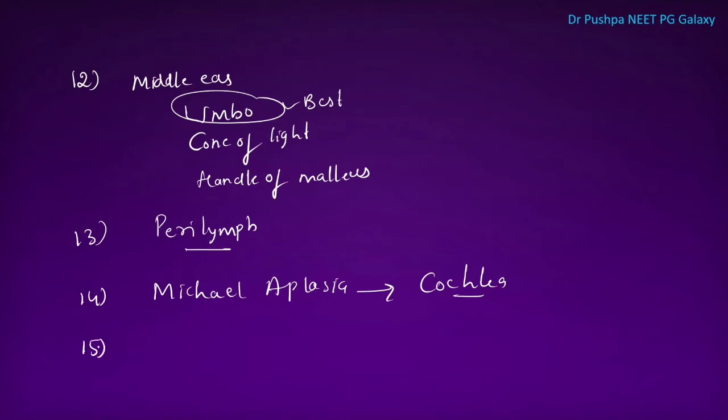Next point is, what is the most common site for apple jelly nodule? It is the helix of the outer ear.